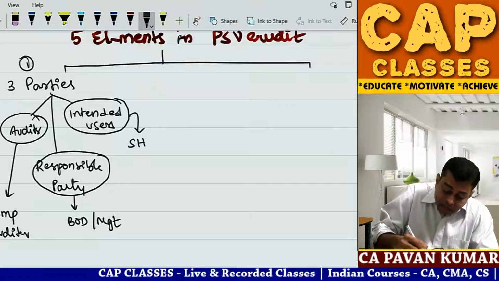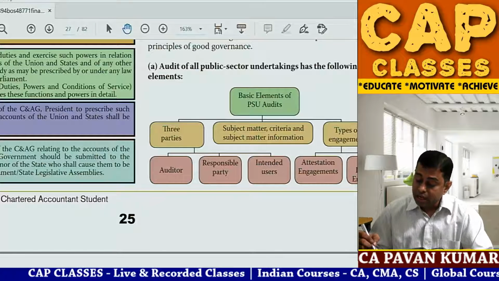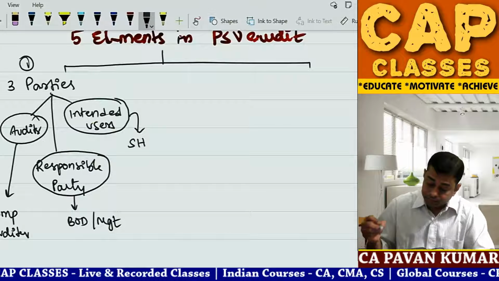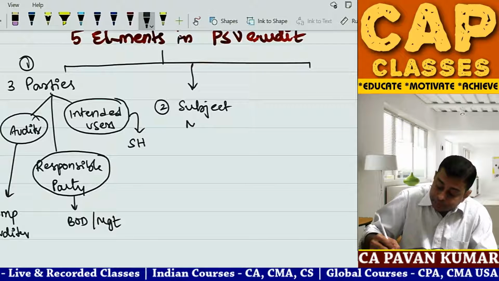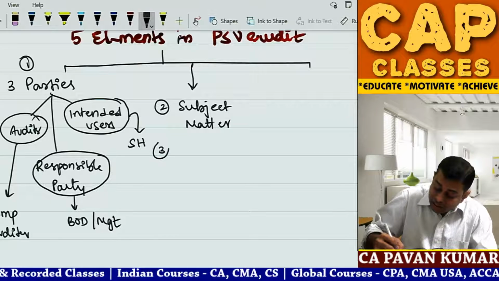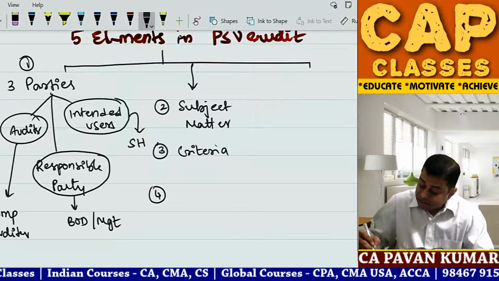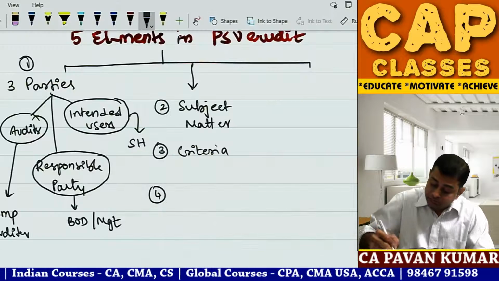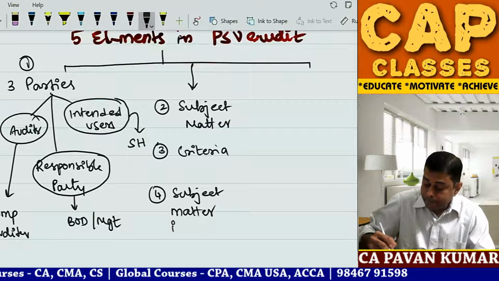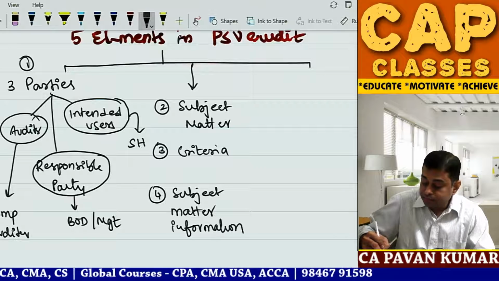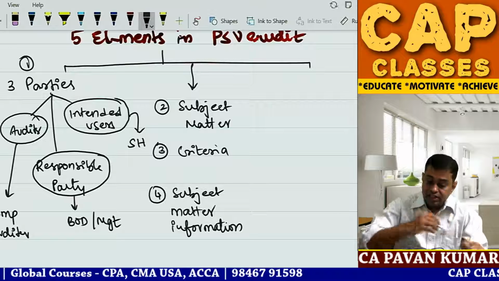So this is element one. What is element one? Three parties. Element two, subject matter. Element three, criteria. Element four, subject matter information. First one is three parties, second one is subject matter, third one is criteria, fourth one is subject matter information.